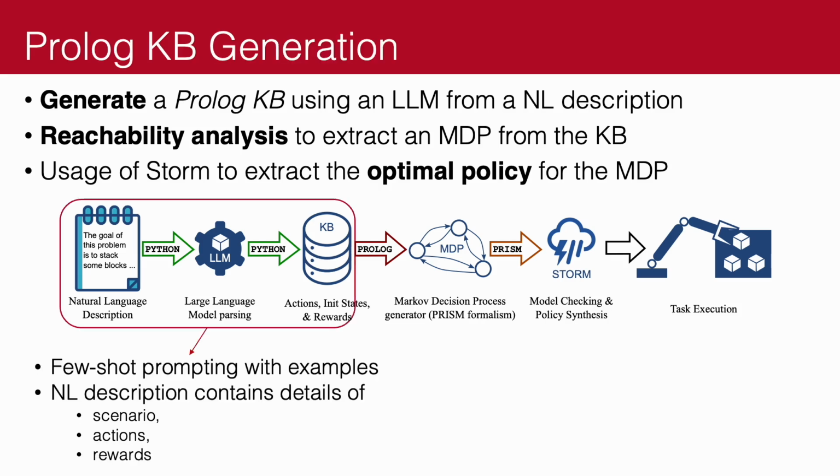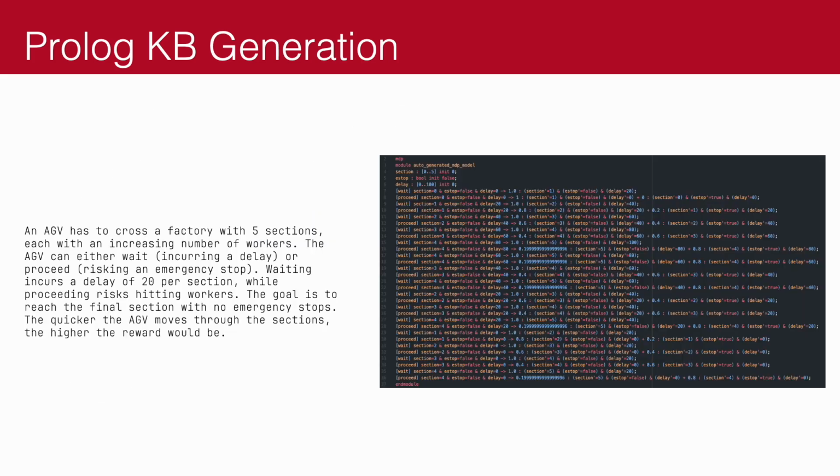Going a little bit deeper, we see that we use few-shot prompting, which is a common technique for large language models, in order to tell the large language model how to structure the knowledge base. Doing so allows us to reduce the amount of code and text that we have to write every time that we want to create a new MDP, to simply writing down what we actually want and how our environment is constructed.